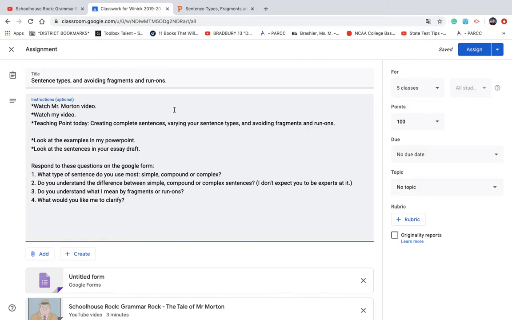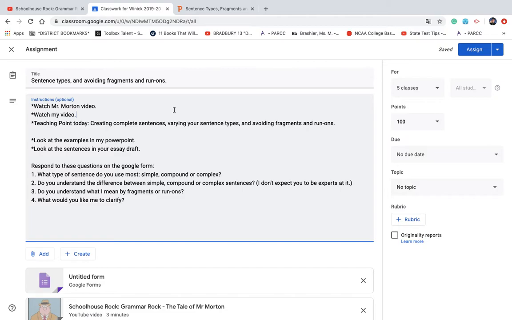Morton video already, and you saw that to be a sentence, there had to be a subject and a predicate in a sentence. You saw that there had to be something like Mr. Morton, and if Mr. Morton is the subject, what did he do is the predicate. So the subject had to do something. So Mr. Morton rode a bike, or Mr. Morton walked to the store, or Mr. Morton got married. There has to be something that happens to the subject to be a complete thought.